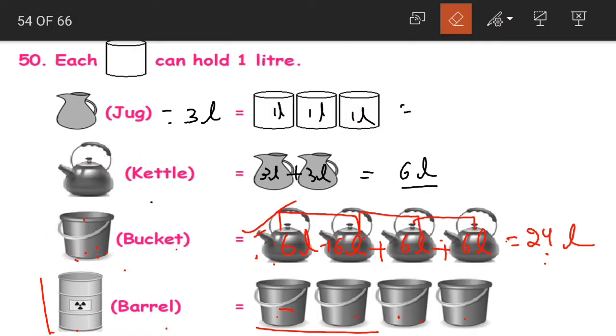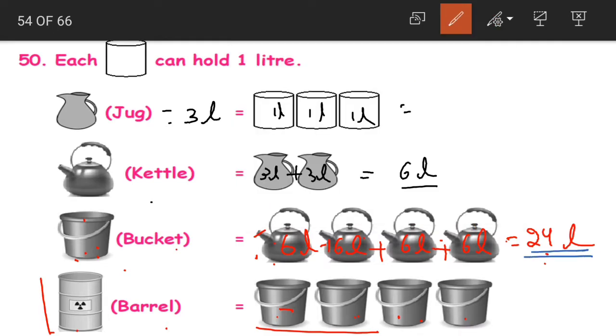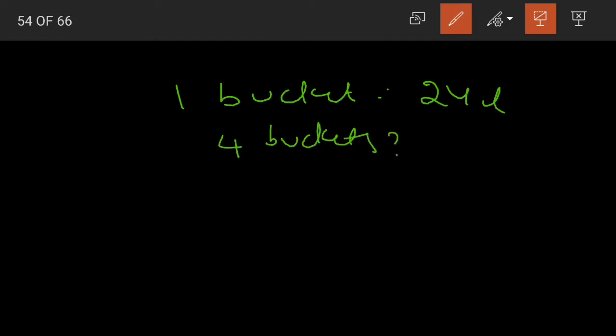Now again here, the capacity of one bucket. Let me erase this. Yes, the capacity of one bucket is equal to 24 liters. And here we are having how many buckets? 1, 2, 3, 4. One bucket is equal to 24 liters. Then how much can the 4 buckets hold?